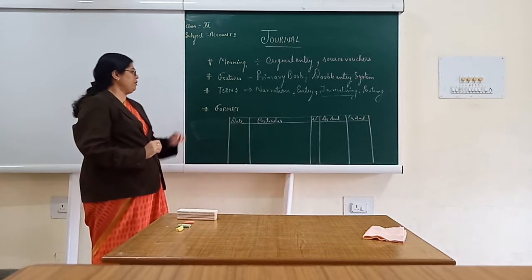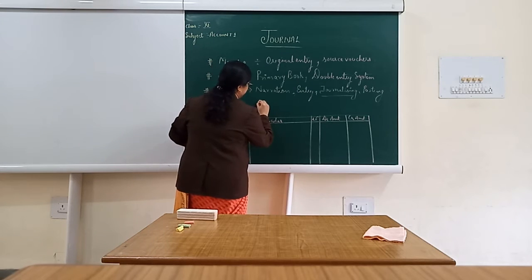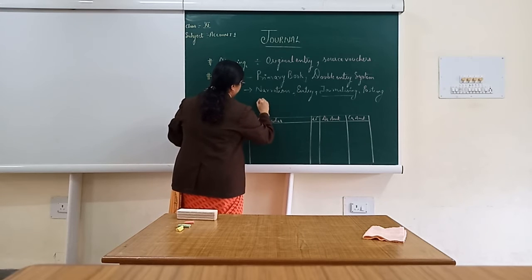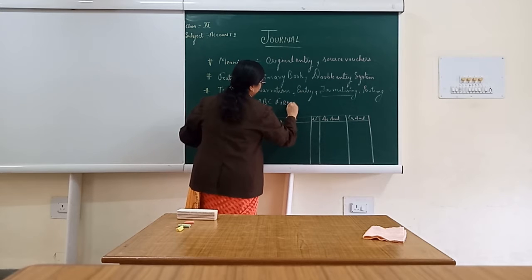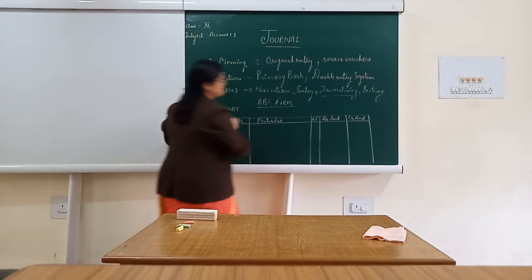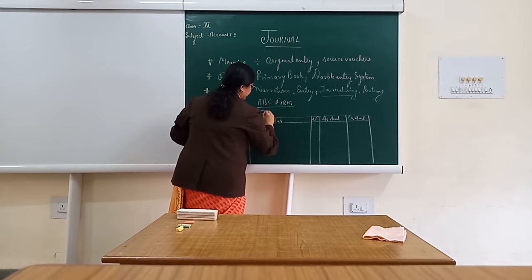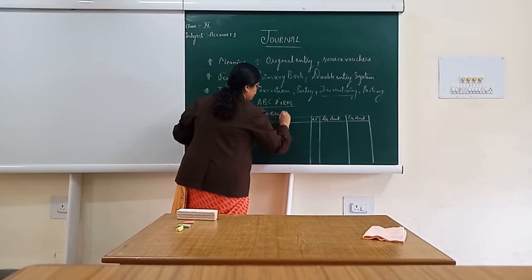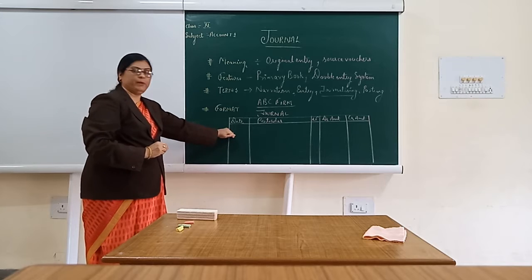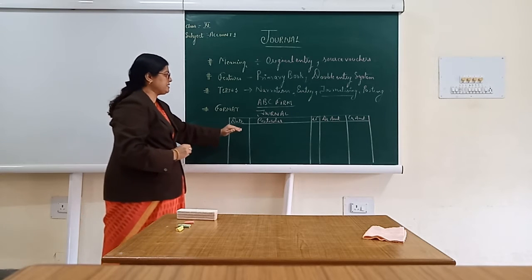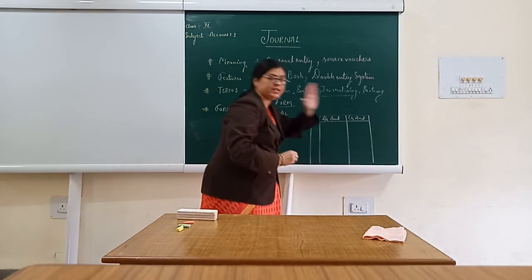When we used to make the format of a journal, it is very important that first we people should give the name of the firm. For example, we are making a format for ABC firm. So my first work will be to write the name of ABC firm right at the top in the very first line. In the second line, I will be writing journal. And then I am going to draft a format of it. This format, as you people are able to see, will consist 5 columns: date, particular, ledger folio, debit amount and credit amount.